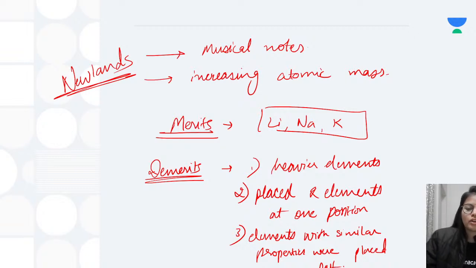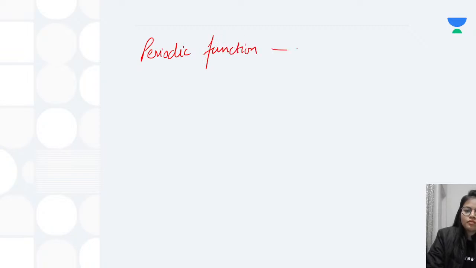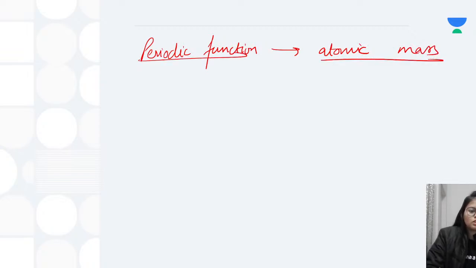Now after that, who came? After that, Mendeleev came. So Mendeleev gave his periodic law. The law which was given by Mendeleev said that the physical and chemical properties of elements are a periodic function of their atomic masses. So this was given by Mendeleev.